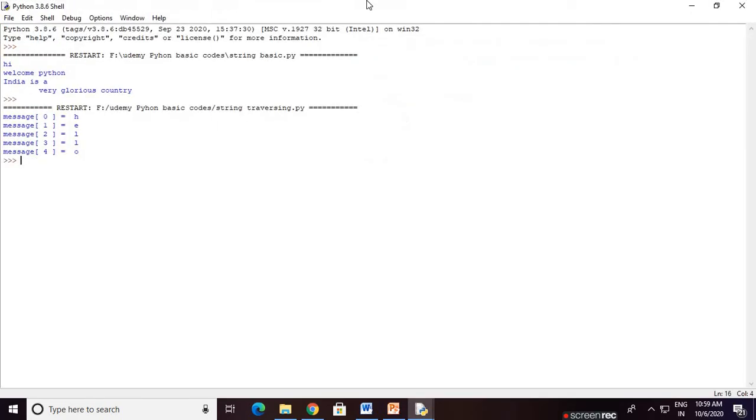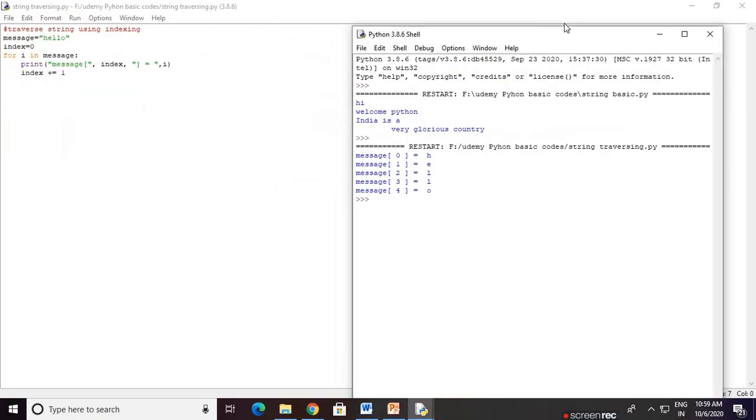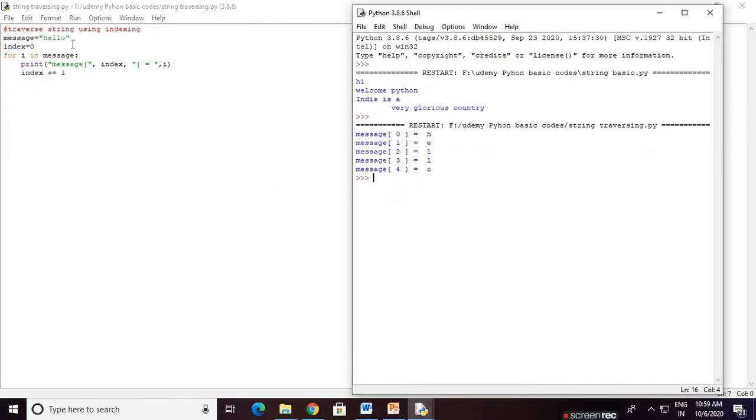As I already told you, for index 0 first, 0 in message means hello. Hello is a string, meaning a sequence, so obviously it has indexes: H is at index 0, E at index 1, L at index 2, and the same way onward. So we check whether 0 belongs or not, yes.